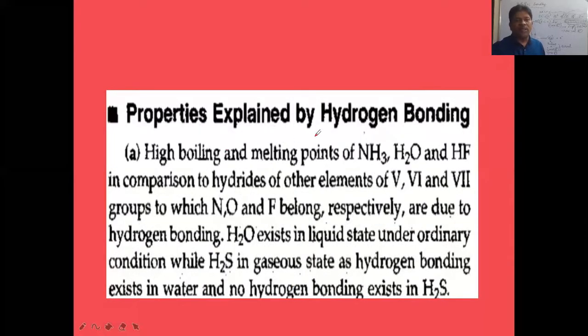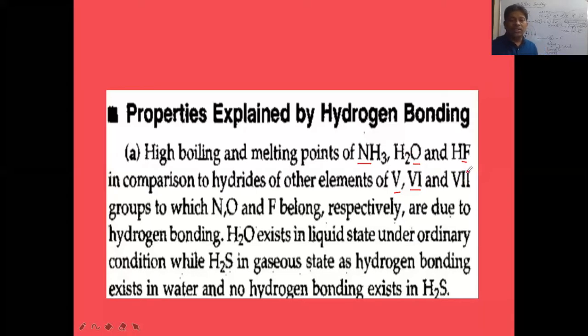Now the properties explained by hydrogen bonding. Take the first point: the high boiling points and melting points of ammonia, water and HF in comparison to the hydrides of other elements of the same group. The nitrogen central atom belongs to which group? 15th group. And oxygen belongs to group 16. And fluorine belongs to group 17, the halogens. Like this, here Roman number 5A is nitrogen, 6A is oxygen, and 7A is the group of fluorine.